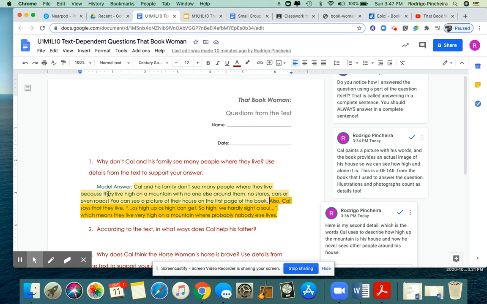So that's a high quality answer with two details. I give one detail from the illustration, I gave a quote from the book, and I explained how that quote supports my answer, which is saying that Cal and his family don't see many people where they live. It's your turn next.